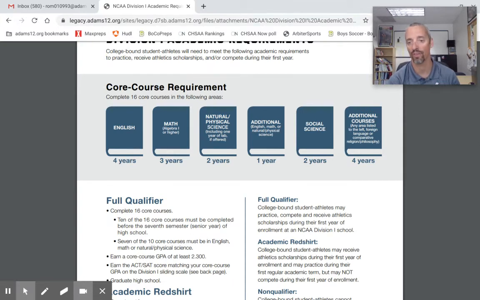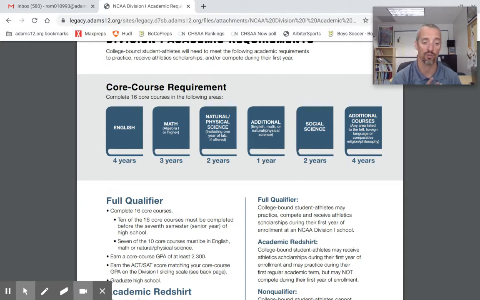Not every class meets these criteria. As a very specific example, under the English category, obviously our English 9, 10, 11, and 12 are all approved by the NCAA. Same thing with our AP English Language and AP English Literature, and then some of our elective courses like creative writing are also approved as NCAA classes. However, there are some that are not. For example, Lit to Film was not given a certification by the NCAA.